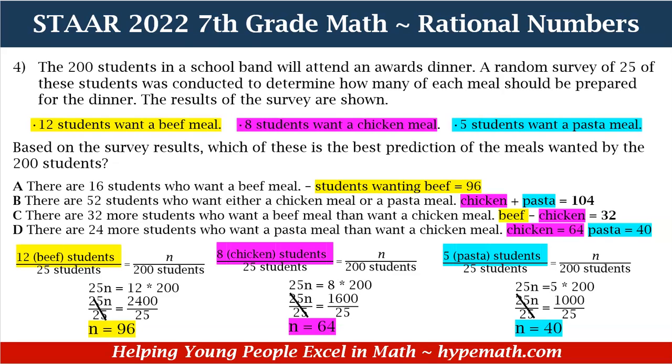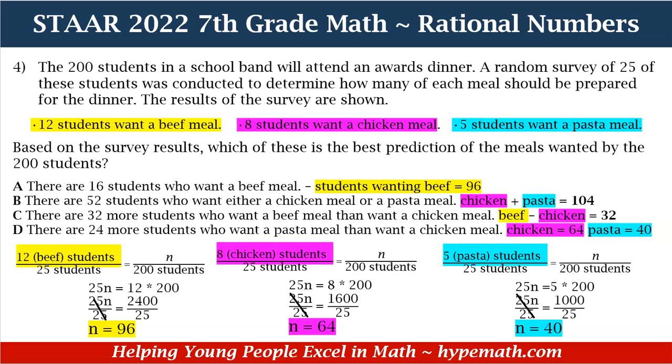So what we have, again, let's do a recap with just the answers. Out of those 200 students, 96 of them want beef. This is our prediction. 64 of them would want chicken, and 40 of them would want pasta, okay? Now that we have those answers, now we can dive into our answer choices to see which one of our answer choices are correct, okay? So let's tackle A first.